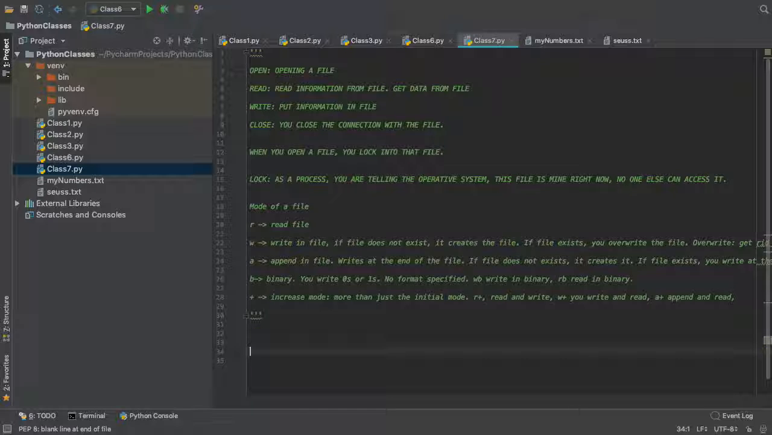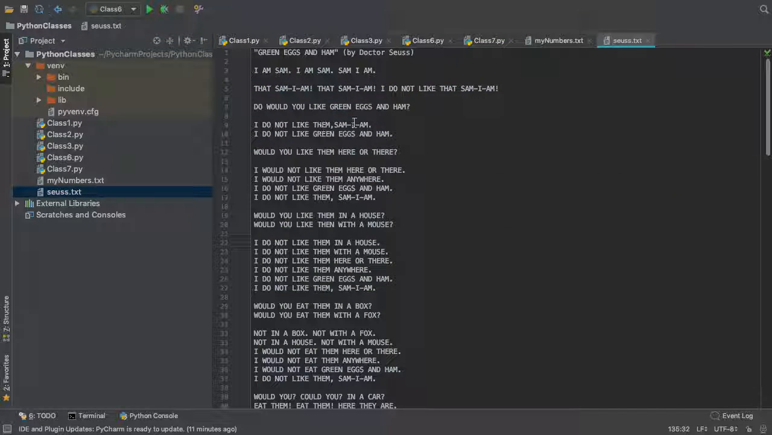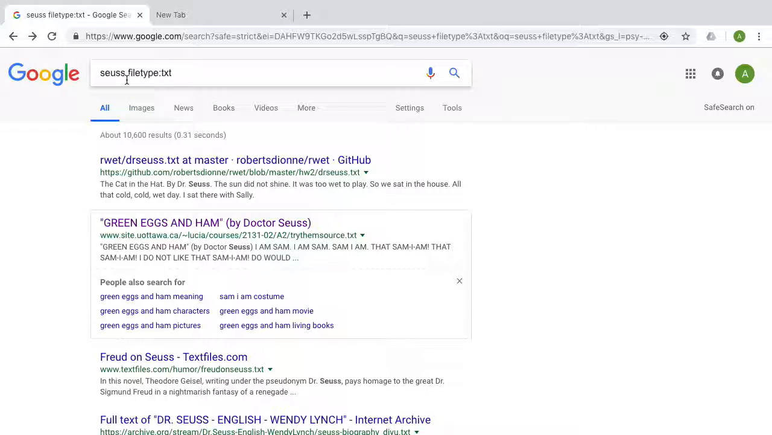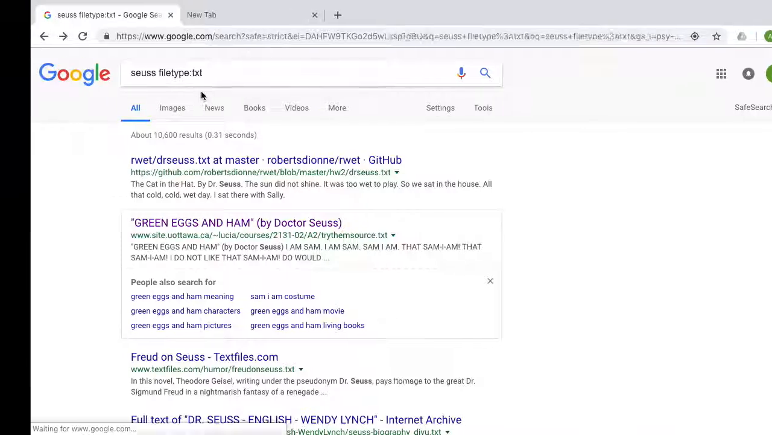So the way Python works with files is pretty simple. You just create a file, and then you do open. That's the function. And then you give the name of the file, right? I have a file that I downloaded, the file we worked with last time when we were dealing with lists and strings. I just copy and paste it, and I call it sus.txt. You can find this file if you just Google it, it's green eggs and ham. It's just an example.